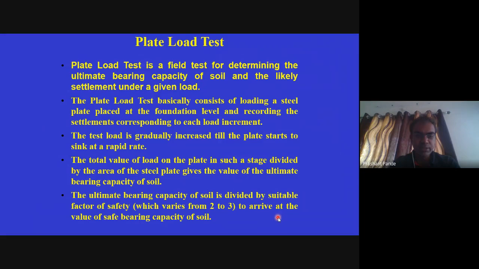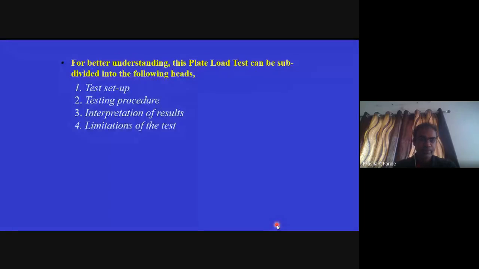The load is increased till the plate starts to sink at a rapid rate. The total value of load on the plate at such a stage divided by the area of the steel plate gives the value of ultimate bearing capacity of soil. The ultimate bearing capacity of soil is divided by a suitable factor of safety, which varies from 2 to 3, to arrive at the value of safe bearing capacity of soil.